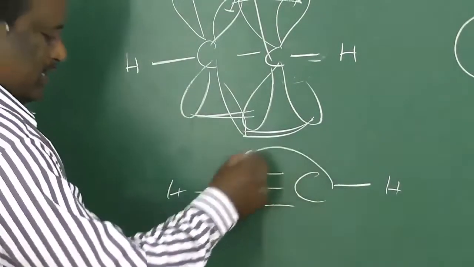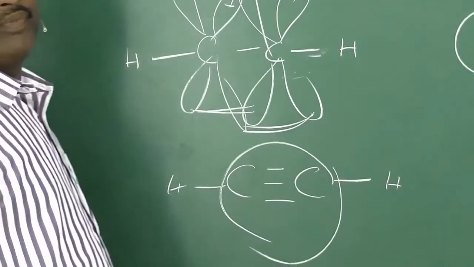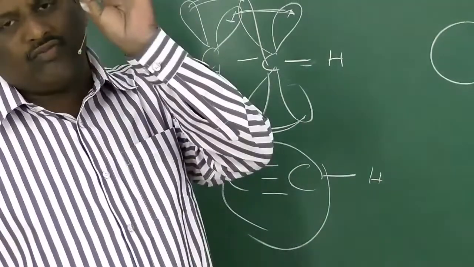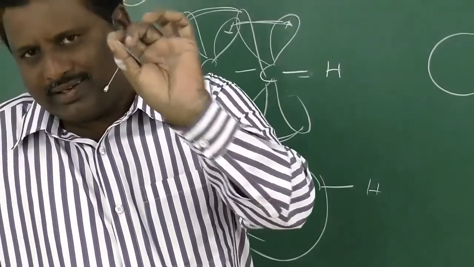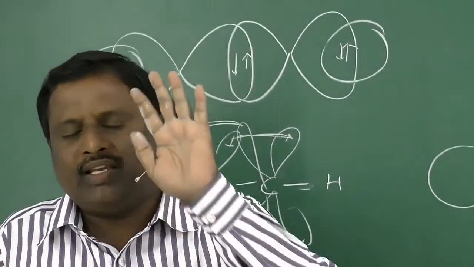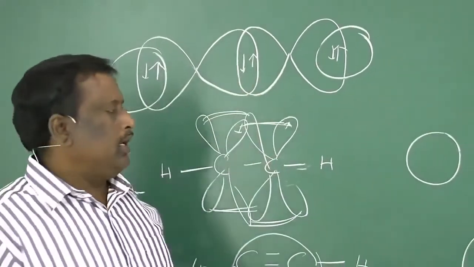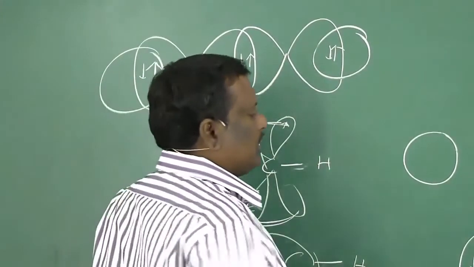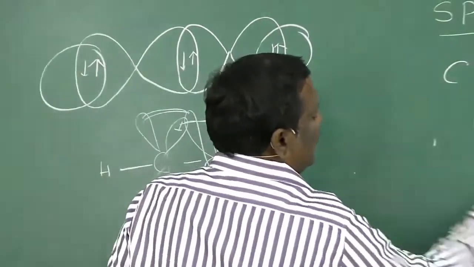So wherever there is a carbon-carbon triple bond, it means that carbon is involved in sp hybridization. Those compounds in which carbon is in sp hybridization, the series of those compounds are said to be alkynes.